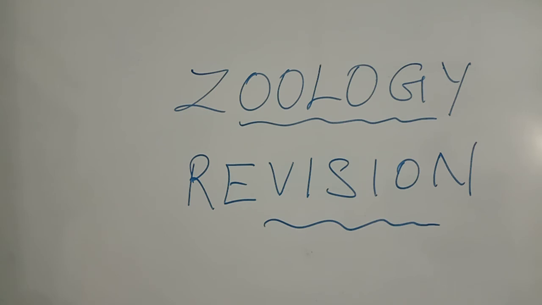Then Mendelian disorders are very important for a 5 mark question. Thalassemia, phenylketonuria, albinism, Huntington's chorea. So this is very important for a 5 mark question.